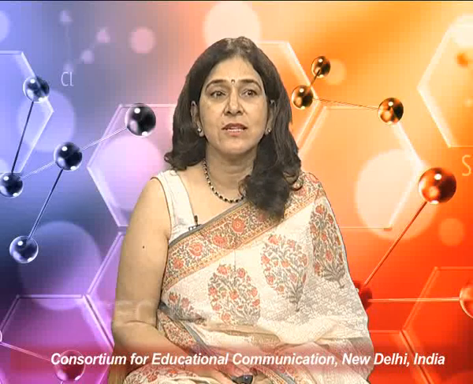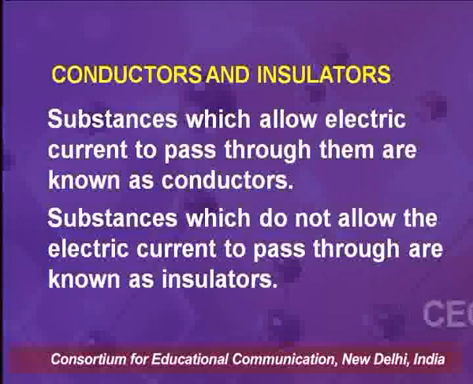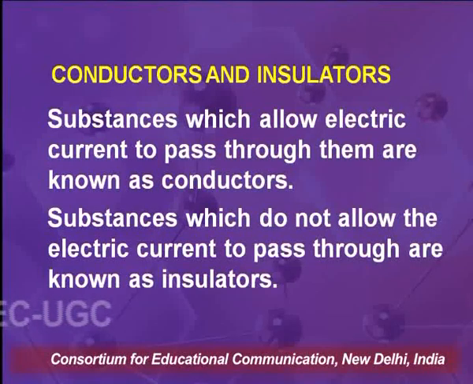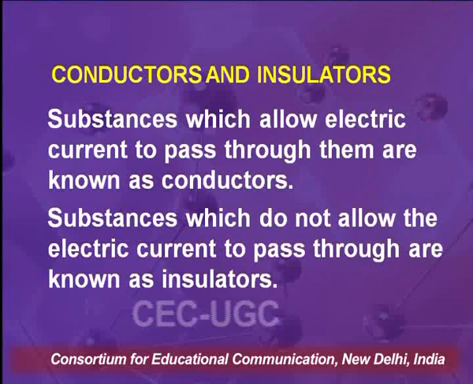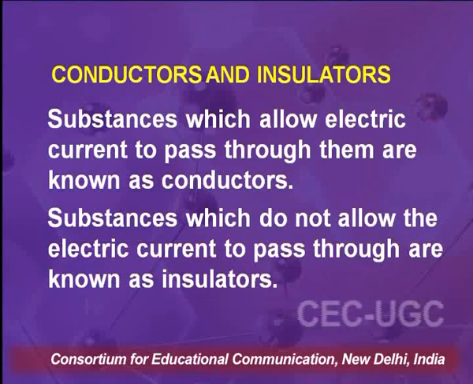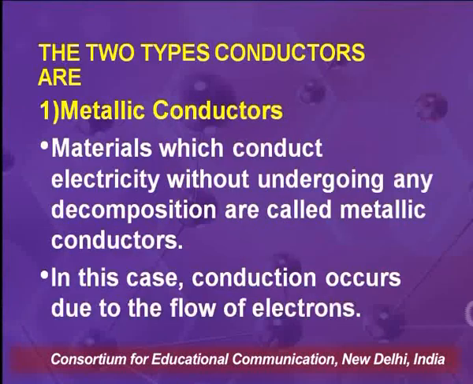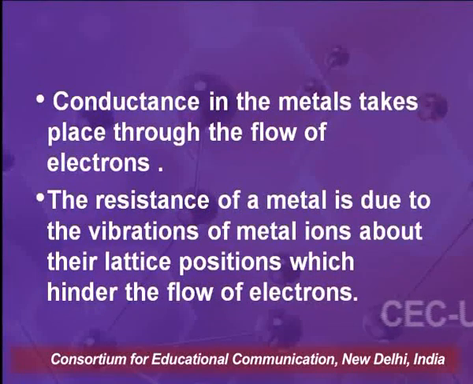Conductors and insulators. Substances which allow electric current to pass through them are called conductors, whereas substances which do not allow the electric current to pass through them are known as insulators. The two types of conductors are, first, the metallic conductors. The materials which conduct electricity without undergoing any decomposition are called metallic conductors. In this case, the conduction is due to the flow of electrons.